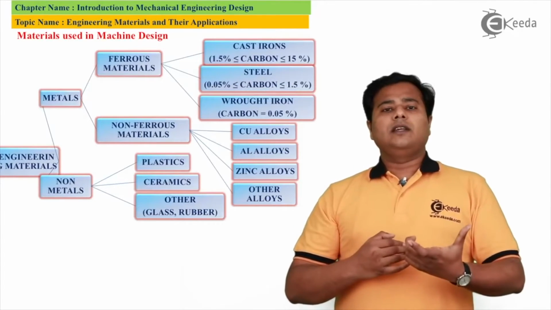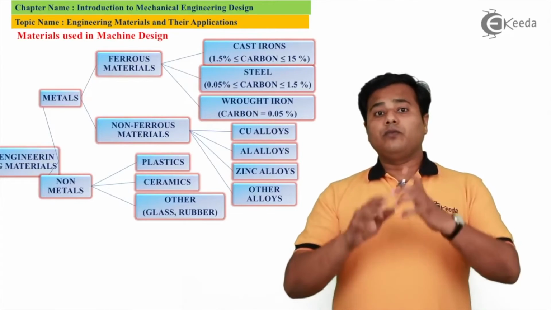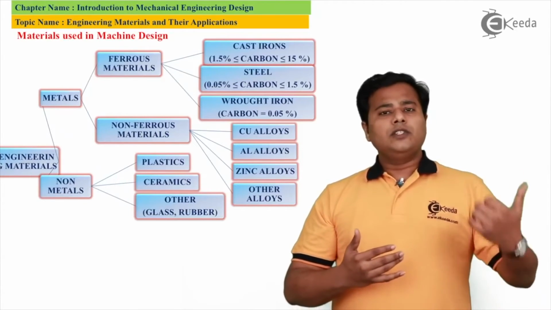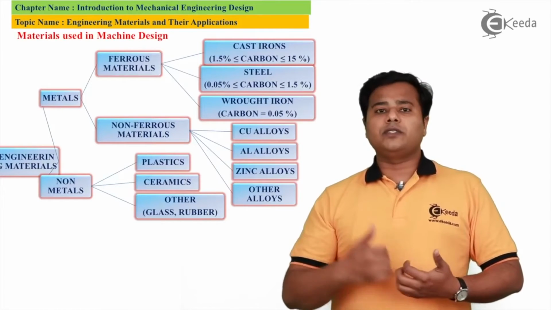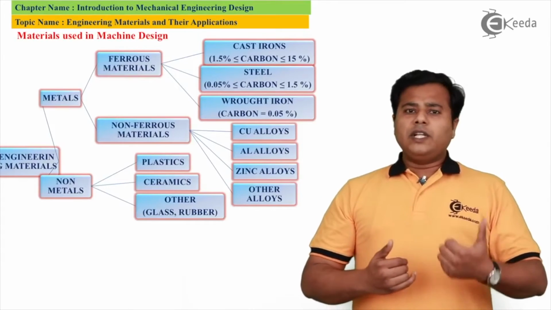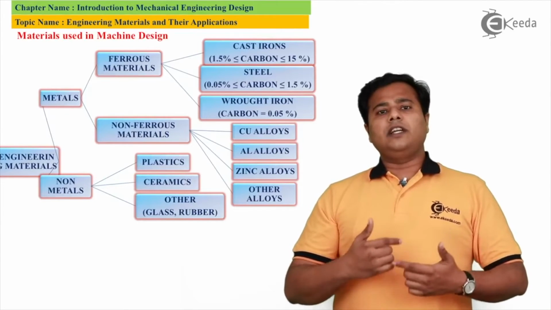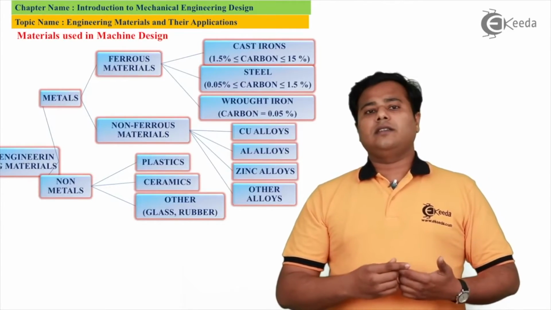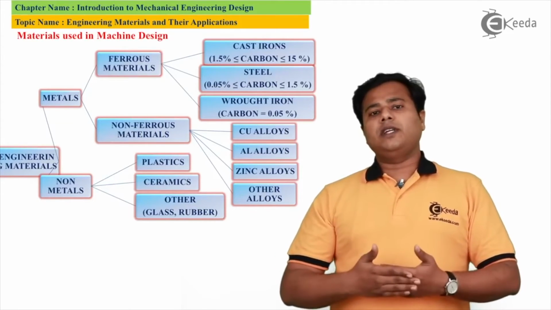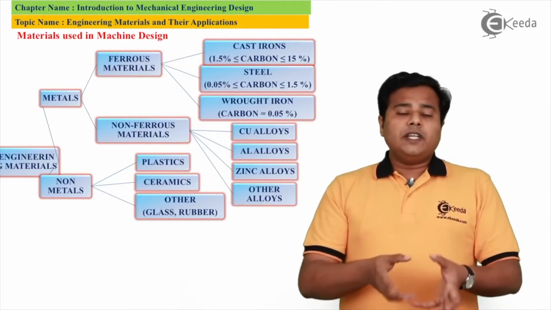For example, wrought iron: its carbon percentage is hardly 0.05% of the whole volume. Whereas if I switch to a higher carbon content, from 0.05 to 1.5% carbon, it will become steel. Different grades of steel we will get. We know that an important property of steel is that it's very shiny. If I increase the carbon content beyond that, it will become cast iron. Of course, there are different grades of cast iron again, depending upon the carbon percentage. But if it is beyond 1.5%, it becomes cast iron. So these were ferrous materials.